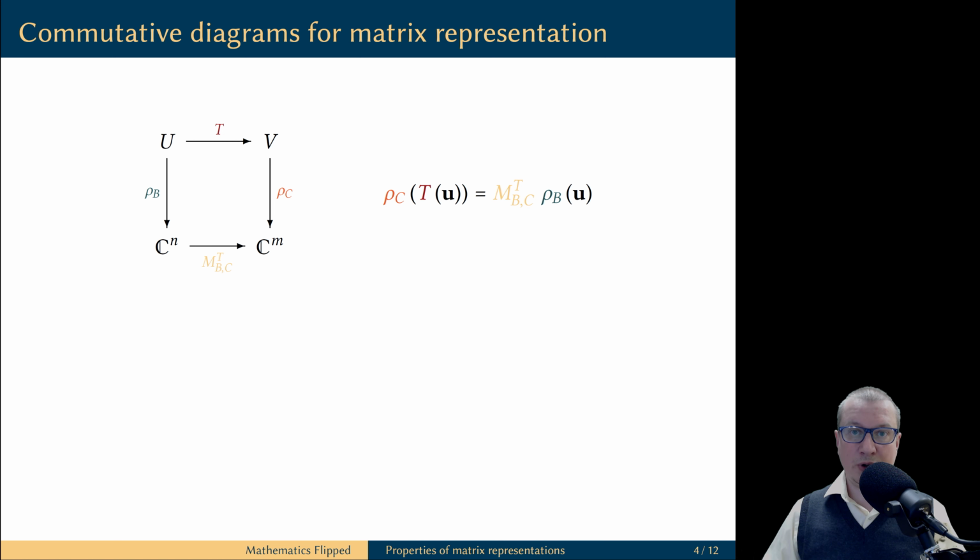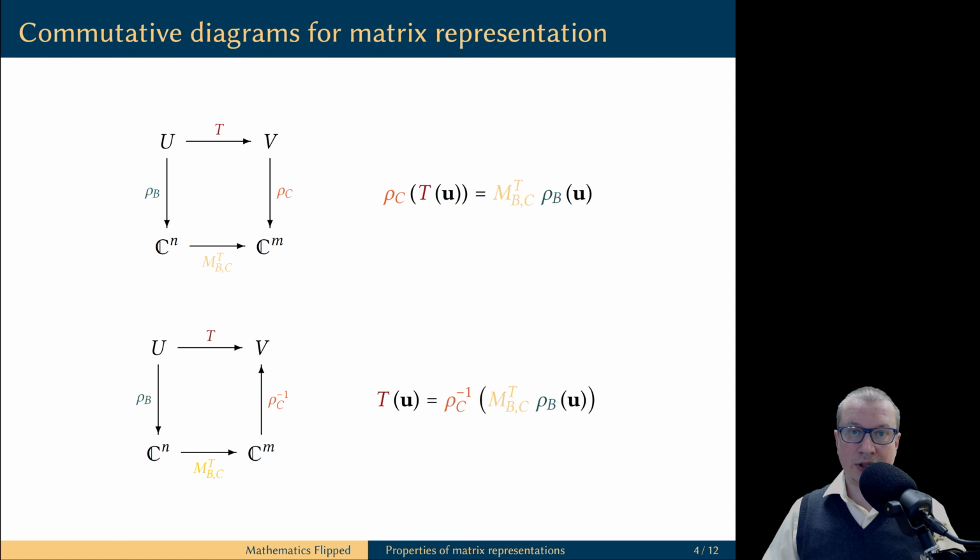Here is a commutative diagram illustration of the first equality. If we start with a vector in the vector space U, then there are two ways to get to a vector in C^m. First, we can apply the linear transformation T and then coordinatize this vector relative to the basis C. Or first, we can coordinatize the vector and then multiply this vector by the matrix representation. The result is the same.